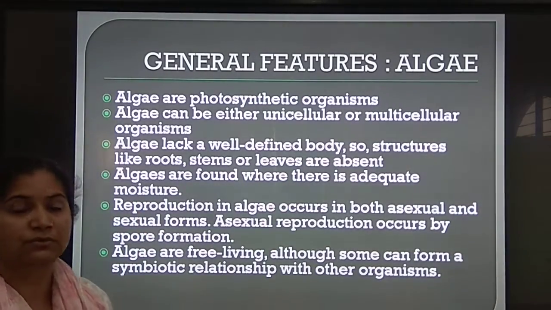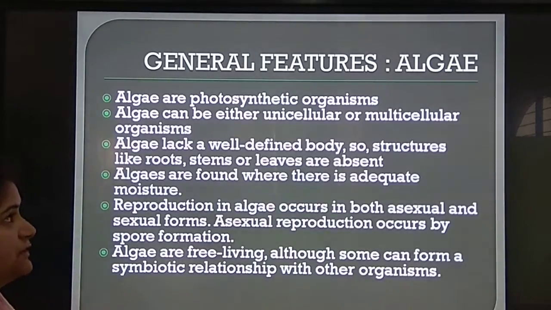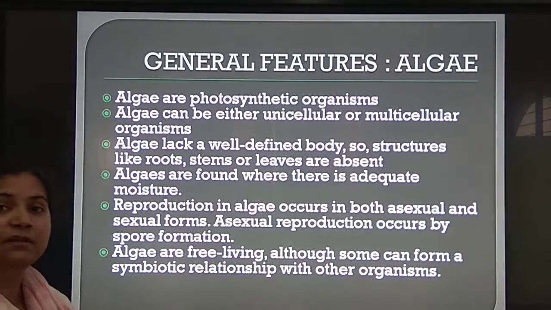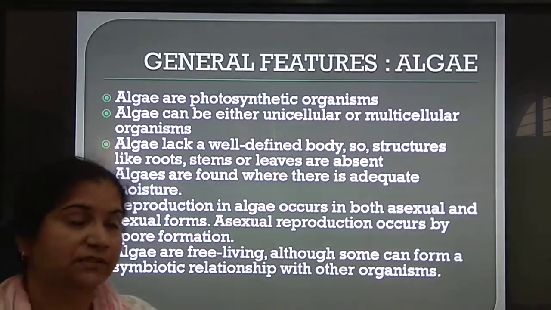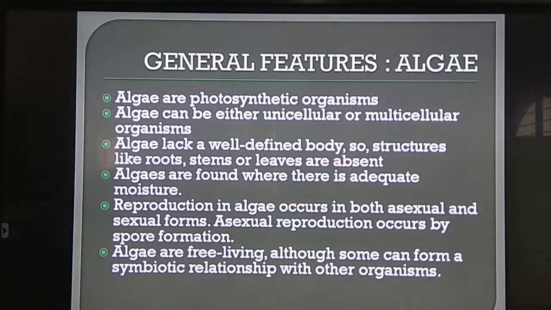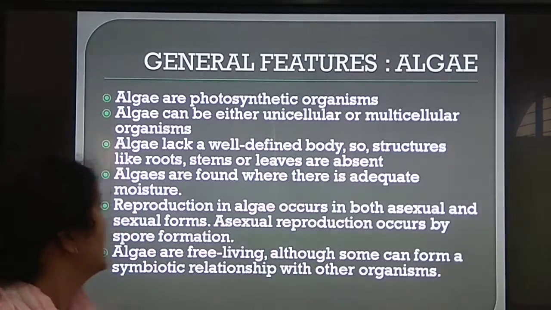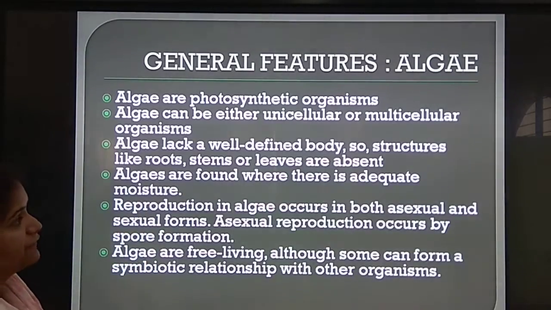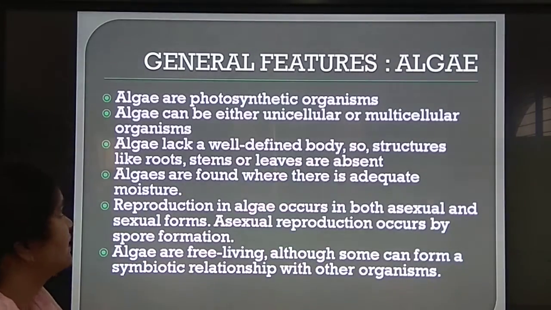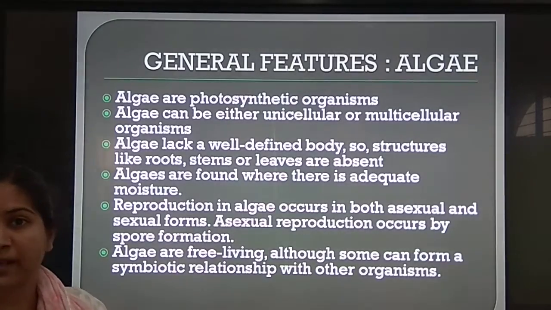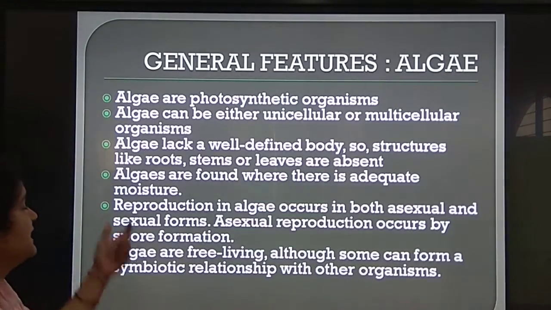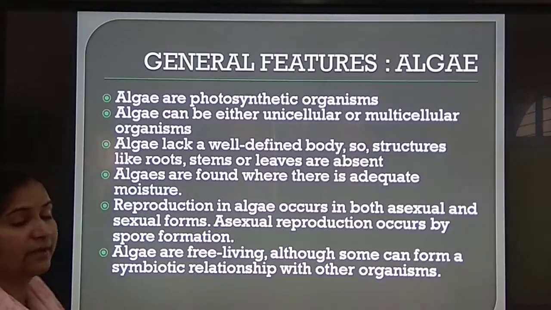Now, some more points about general features of algae. Algae are photosynthetic organisms, means they will produce their food through photosynthesis. Algae can be either unicellular or multicellular organisms. We already have studied this. Algae lack a well-differentiated body, so structures like root, stem or leaves are absent. Algae are found where there is adequate moisture.